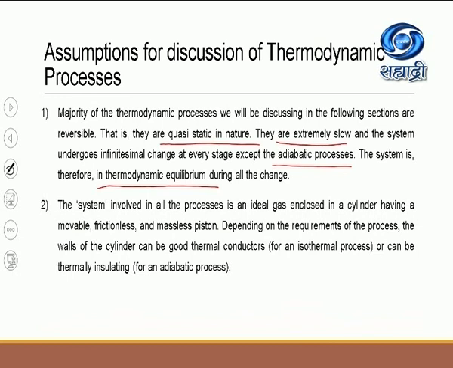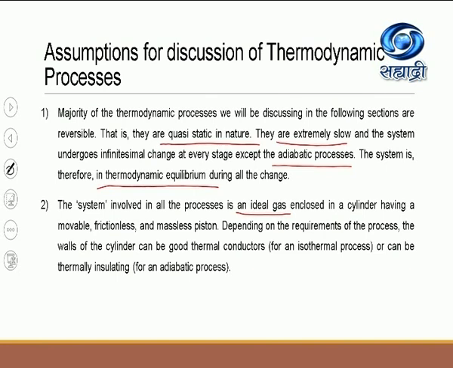The system involved in these processes is an ideal gas enclosed in a cylinder having a movable, frictionless and massless piston. We have already studied this in the derivation of the first law of thermodynamics and so on.